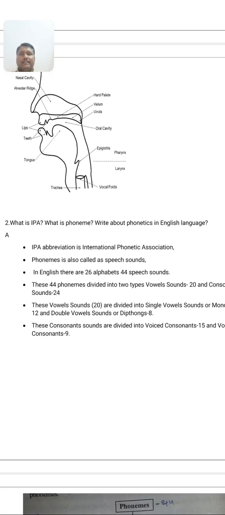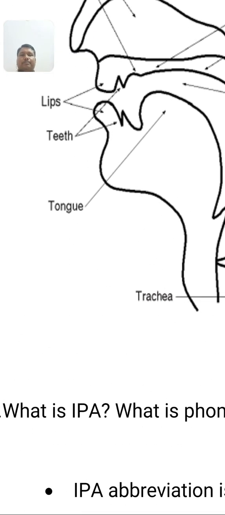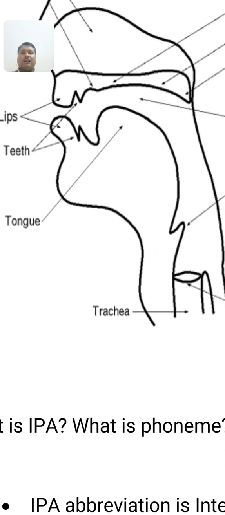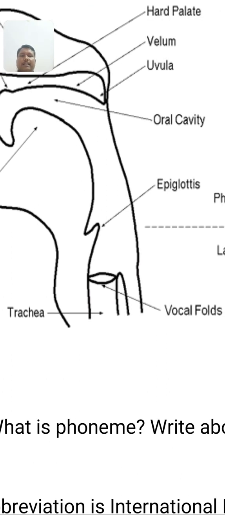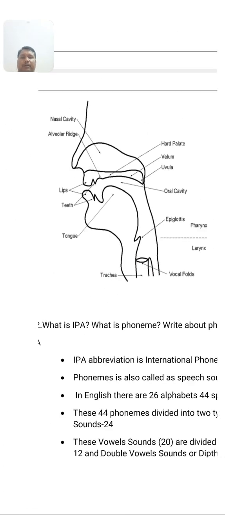See, these are the picture. So these are tip, these are teeth, alveolar ridge, hard palate, soft palate, tip of the tongue, blade of the tongue, back of the tongue, then glottis, epiglottis, then velum means soft palate.